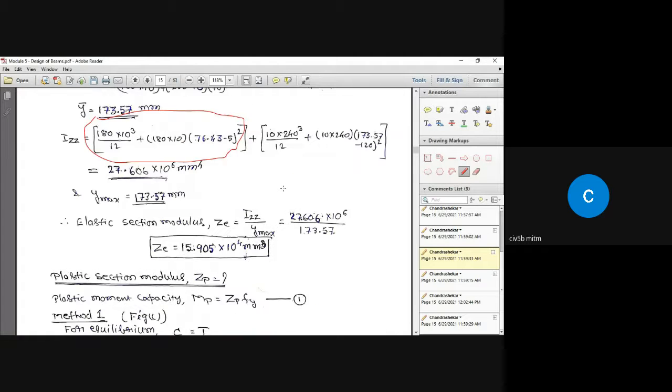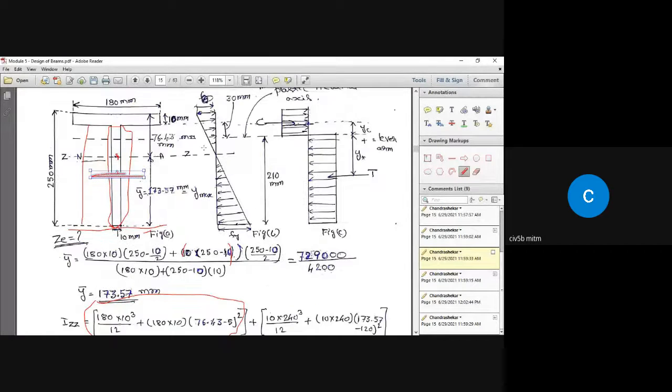Okay, after this I'm going to tell you about the calculation. So this is the plastic neutral axis. That is, this line is the plastic neutral axis. Okay, this is the one that divides the area into two equal parts. Look here, elastic neutral axis is different from the plastic neutral axis.